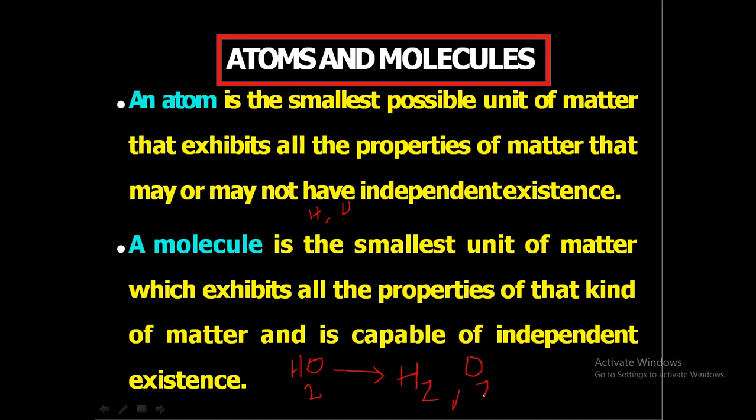Hydrogen is a gas which will burn, oxygen is a gas which helps to burn, but water, which is formed by the combination of these two atoms, is a compound which will destroy fire. So a molecule has all the properties of that compound, and atoms do not have all the properties of that compound.